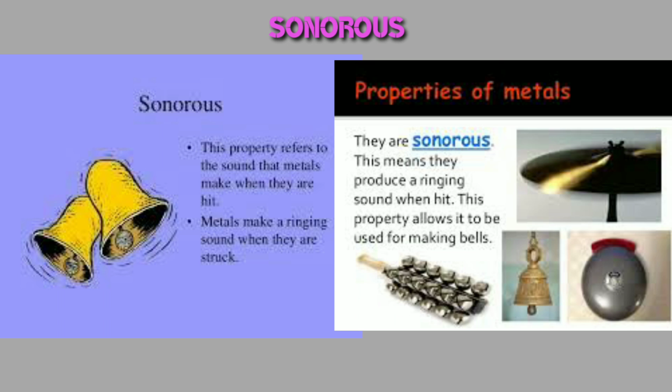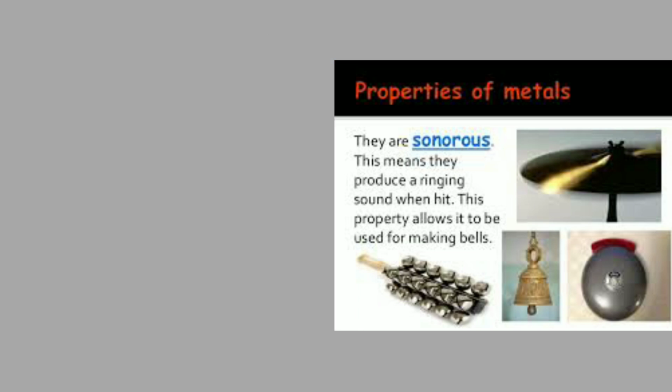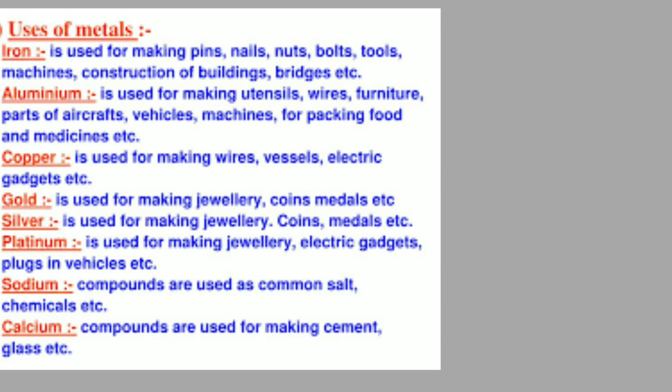The last and the musical property of metals is that they are sonorous, meaning when we hit the metal, they produce a very effective sound, and generally we use this sound in our electrical bells, and most of the musical instruments are made up of metals. Uses of metals: iron is widely used in construction, silver and gold are basically used in jewelry making, and copper is used for utensils.